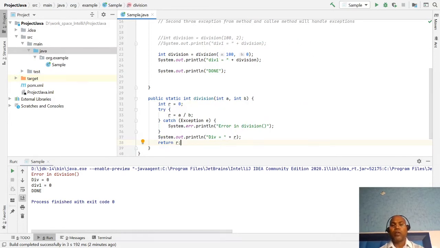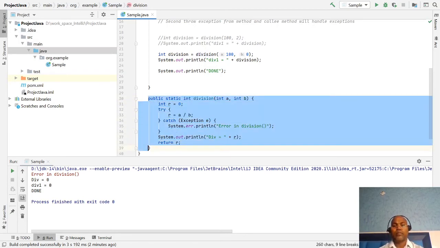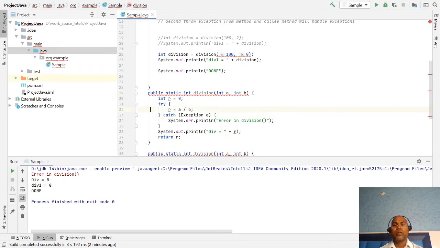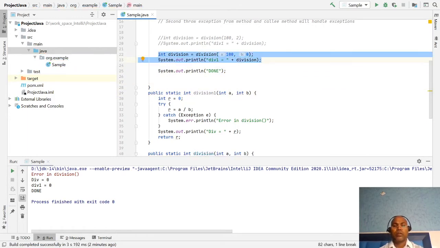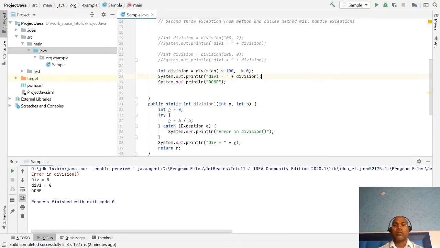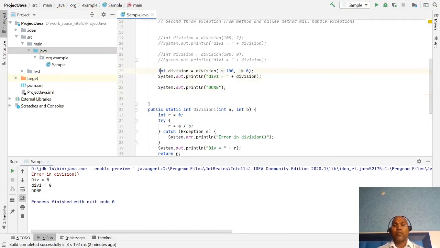So how to handle that scenario? For that, let's write a different method. So here I am invoking division 1.